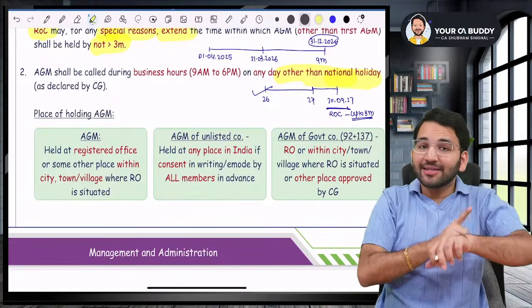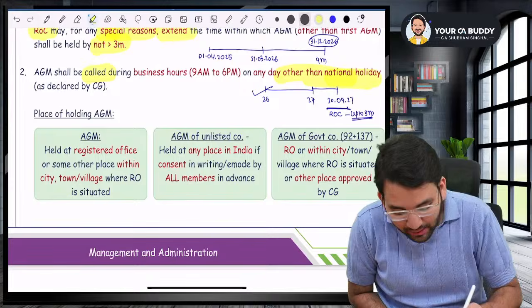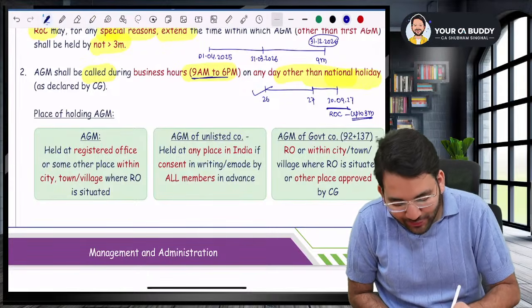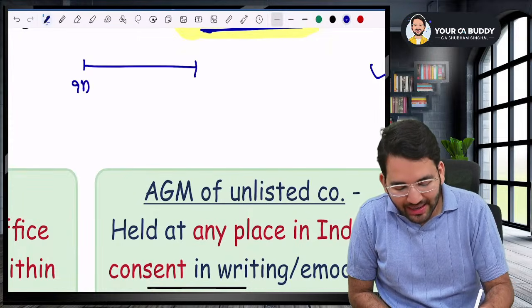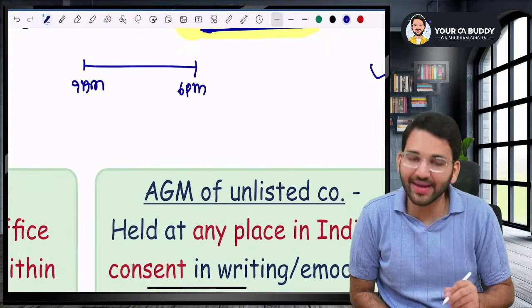But what will be the timing, sir? Sir, the AGM shall be called during business hours, that is 9 a.m. to 6 p.m. In the morning, 9 a.m. to evening 6 p.m., you will have to call for the AGM.